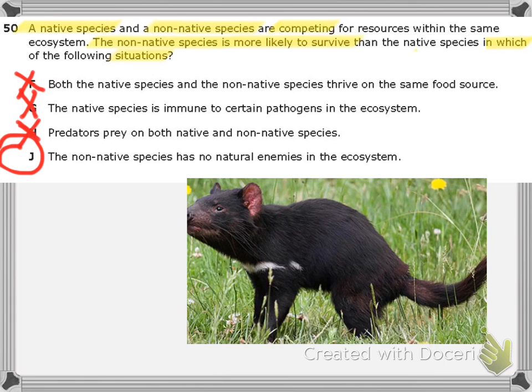So remember, native species are normally there. Non-native species are not normally there, and usually when they get introduced, there are no predators to stop them. So the answer again is J. The non-native species has no natural enemies in the ecosystem. Therefore, they can outcompete everybody.